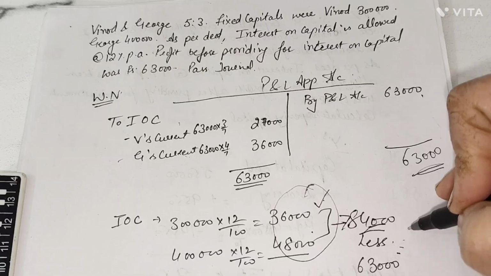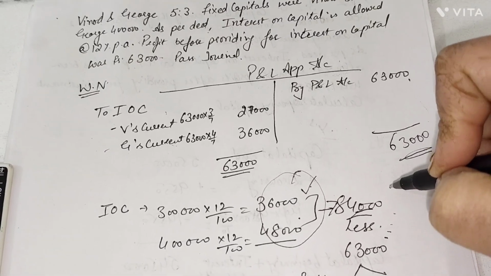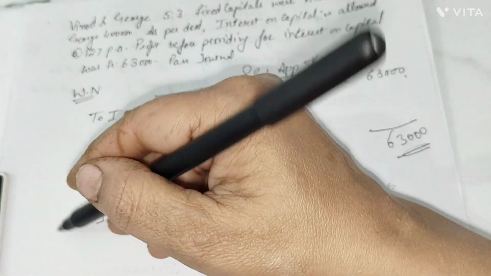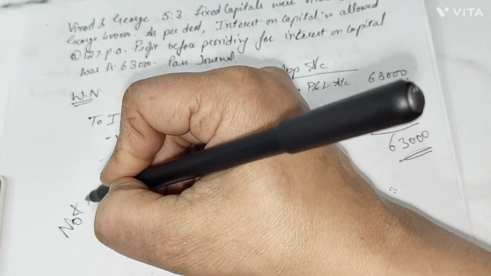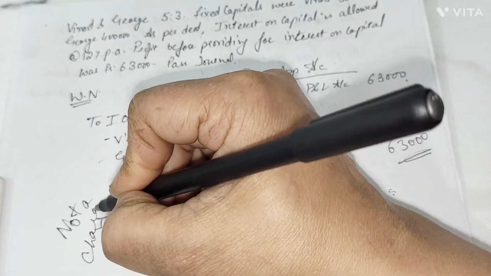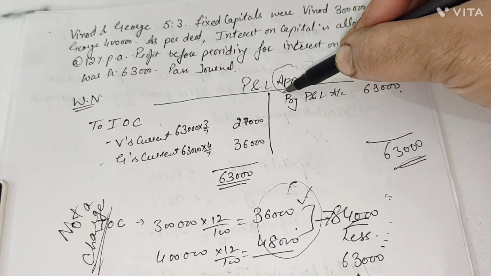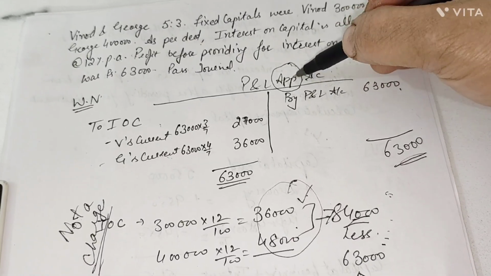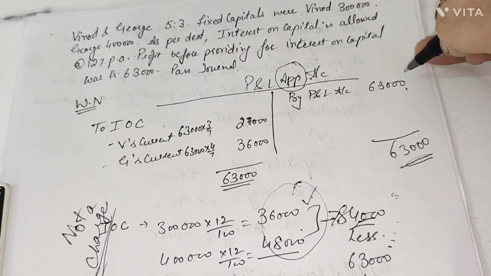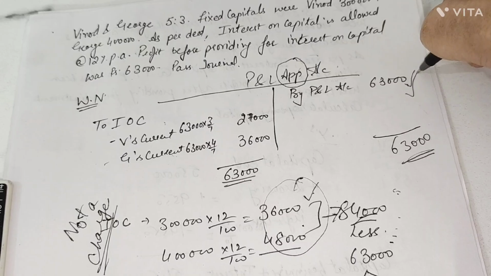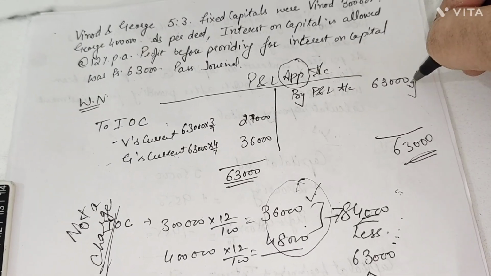Now you have to keep in mind that IOC is not a charge. It is just an appropriation of profit. For appropriating the profits, we can take away only the profits which are left with us after meeting all expenses.